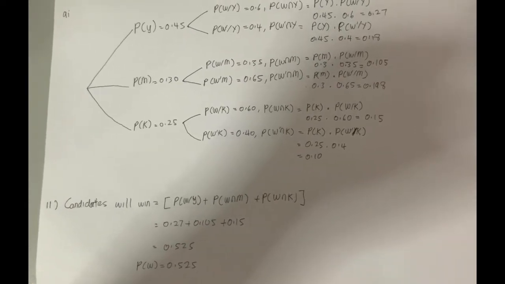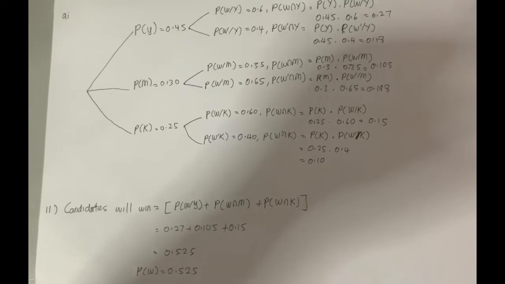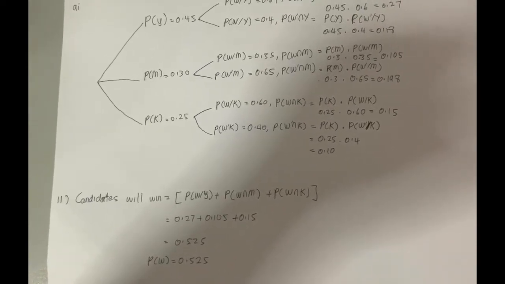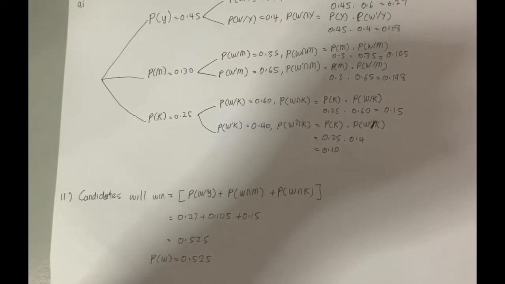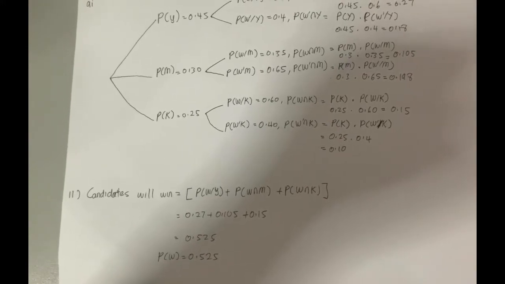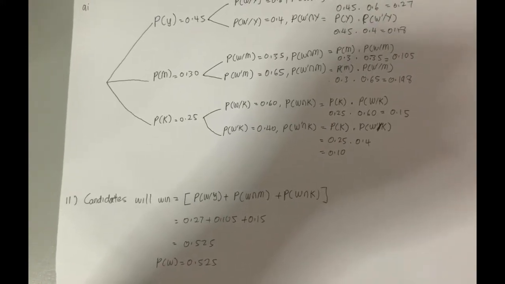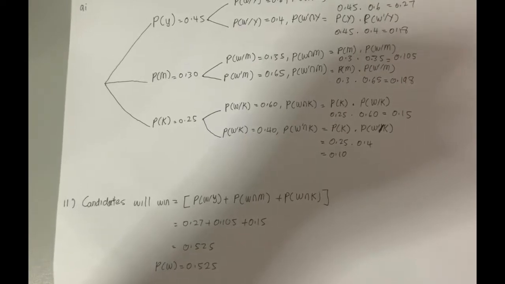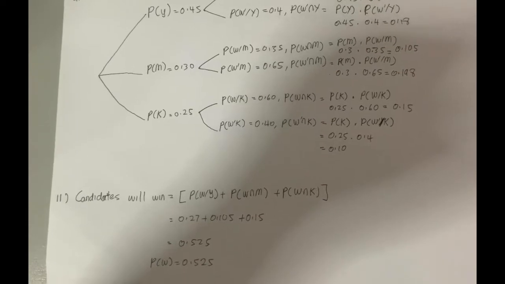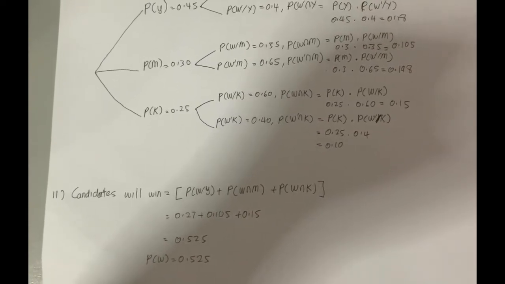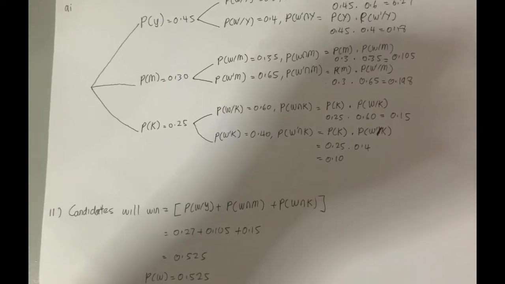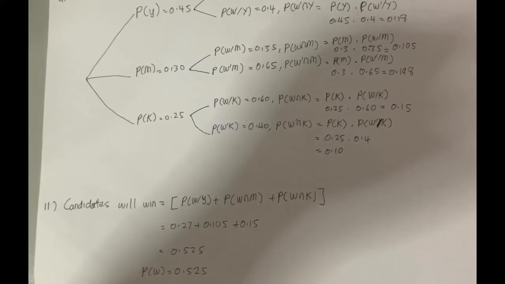So the question is, in an annual non-profit social society election, there are three possible candidates. The probability of Mrs. Yasmin, Mrs. Masuri and Mr. Kamal being nominated are 0.45, 0.3 and 0.25 respectively. If the nominated candidates are taking part in the election, the probability that the election is won by Mrs. Yasmin, Mrs. Masuri and Mr. Kamal are 0.6, 0.35 and 0.6 respectively. So the question is, draw a probability tree to represent the above situation.